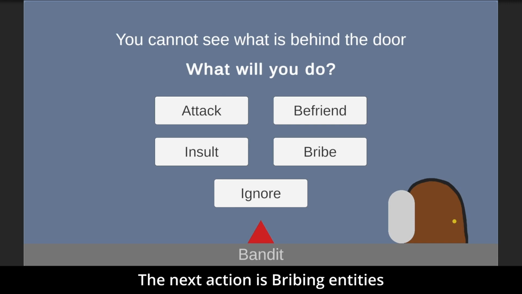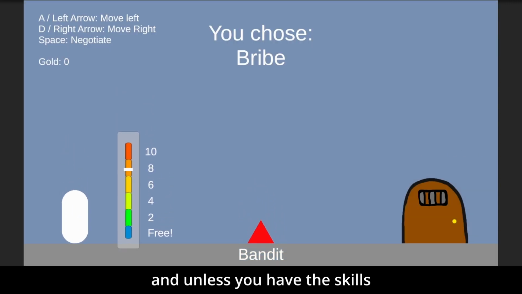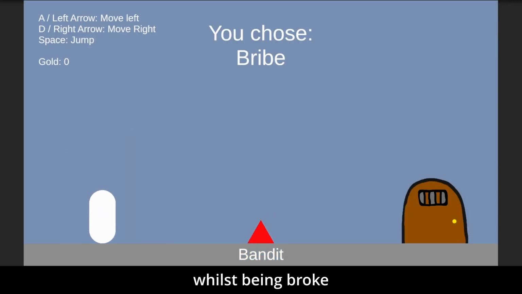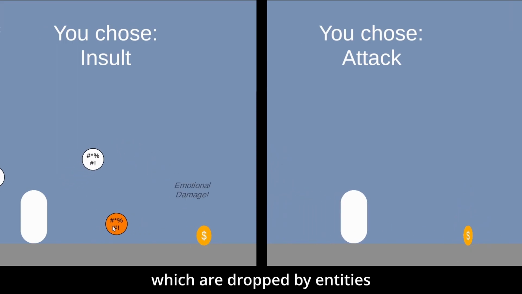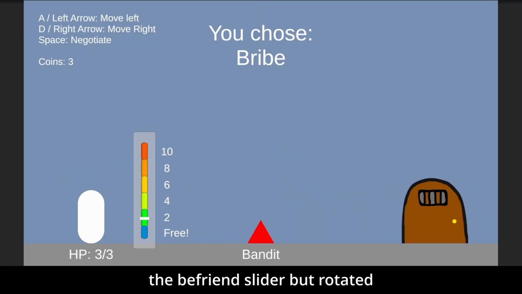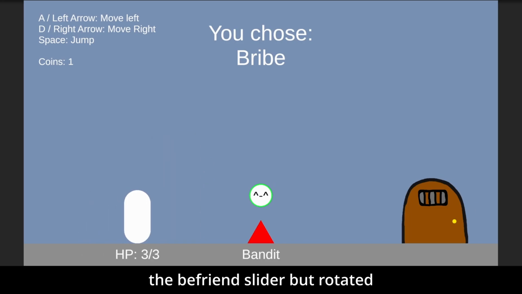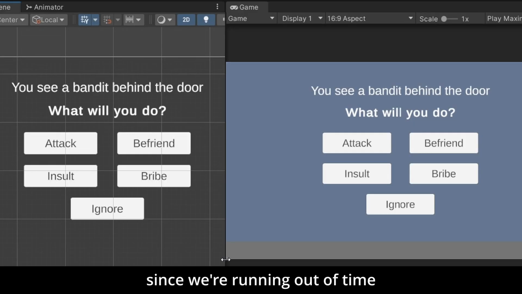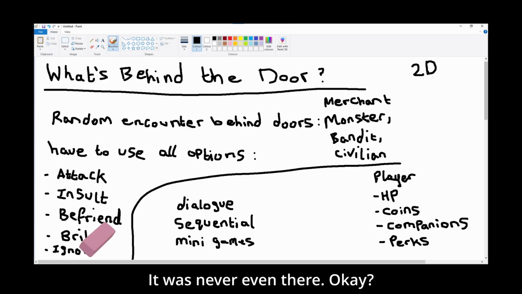The next action is bribing entities, and unless you have the skills to somehow scam them whilst being broke, you'll need coins, which are dropped by entities. And yes, it's basically the befriend slider but rotated. And for the last of the 5 actions, since we're running out of time, I'm just going to do as it says and ignore it. It was never even there, okay?